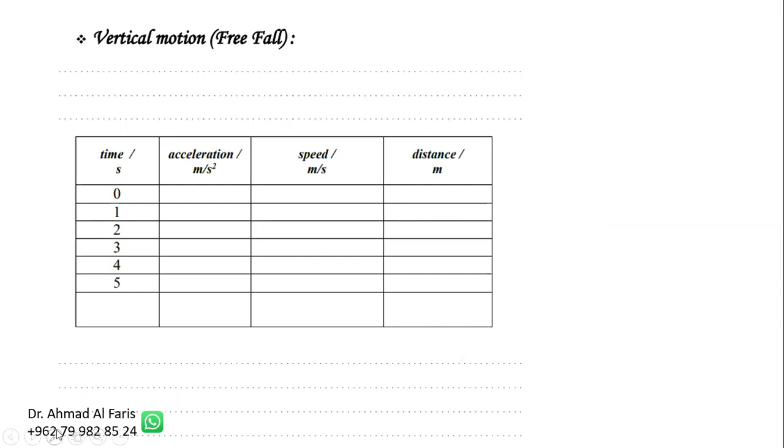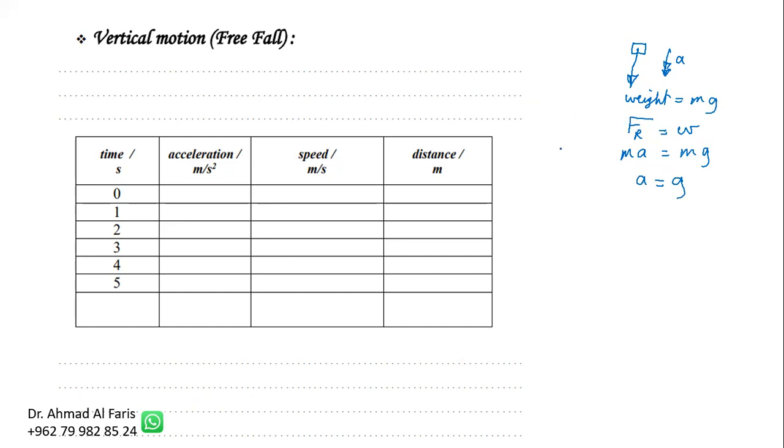Today we are going to talk about vertical motion freely. Before we start, let's say that we have an object here in the air, and this object, as all objects, is affected by only one force acting down, which is the weight. That causes it to fall down with acceleration. The weight equals mg, so the resultant force is equal to the weight, mg, and the resultant force is ma. The m's cancel each other out, so the acceleration is g, the gravity acceleration.